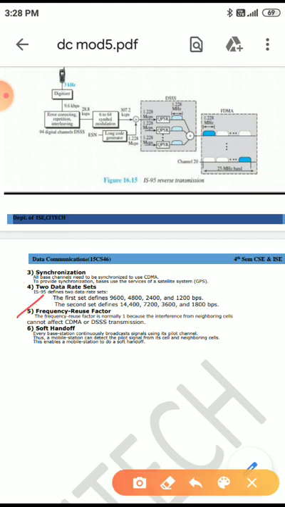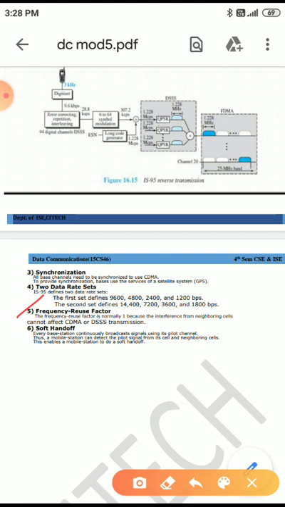Next one is frequency reuse factor. We discussed frequency reuse factor in the introduction, as one of the operations of cellular telephony.